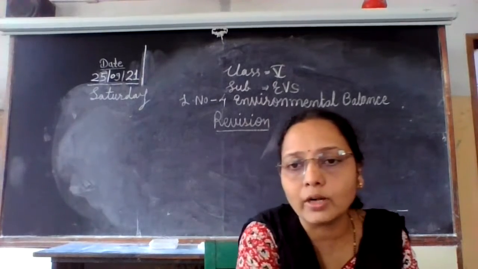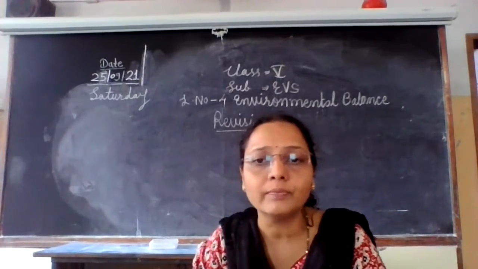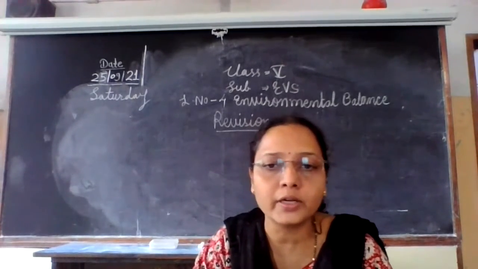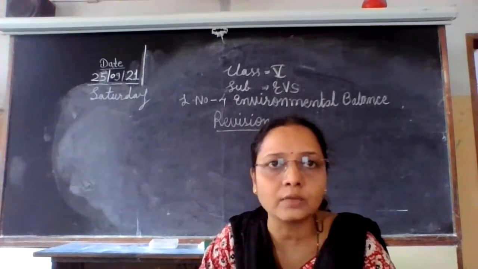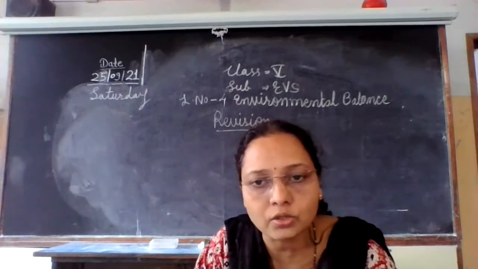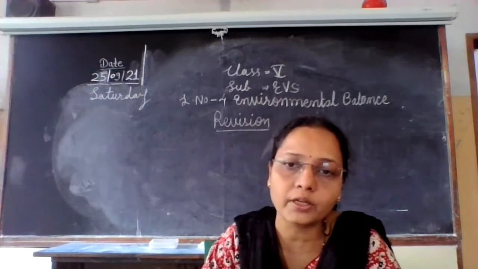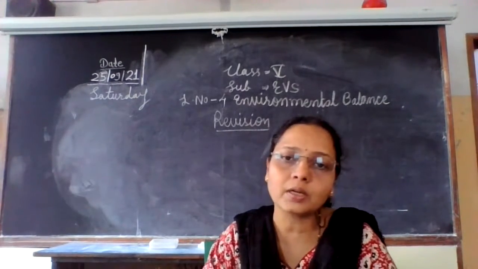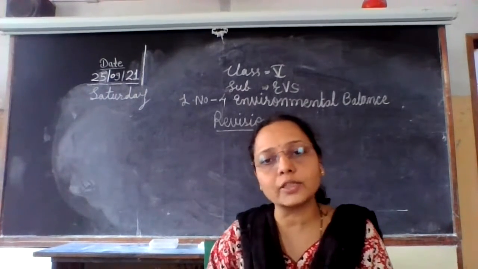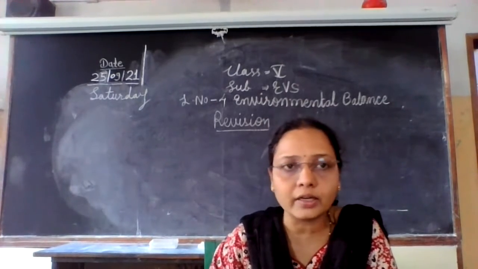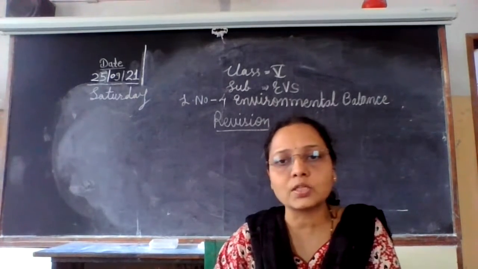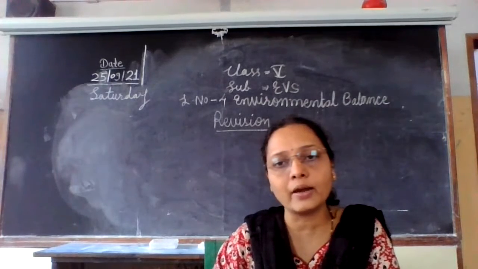Water cycle कैसे है? What happens in the water cycle? The water gets evaporated due to the heat of the sun from the ocean, river water, and the plants' transpiration also. That water gets evaporated into the atmosphere, and you know that it is converted into water vapor. So water vapor is light, it goes up and up into the atmosphere.